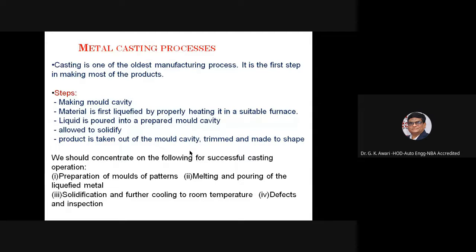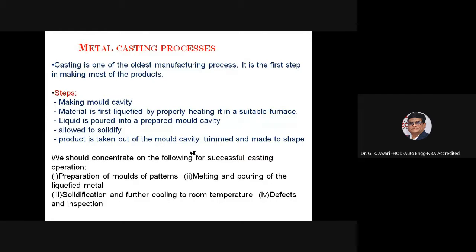Metal casting processes, that is casting, is one of the oldest manufacturing processes, and it is the first step in making most of the products. As you are already aware, the metal casting manufacturing processes are used in many types of industries for making various products. So the steps involved in the metal casting process: first, making the mold cavity. We have to make a mold cavity.